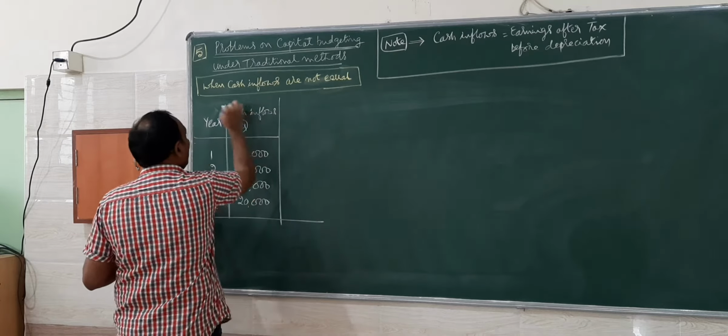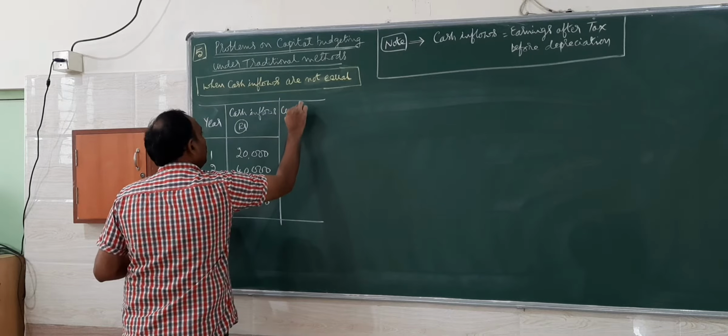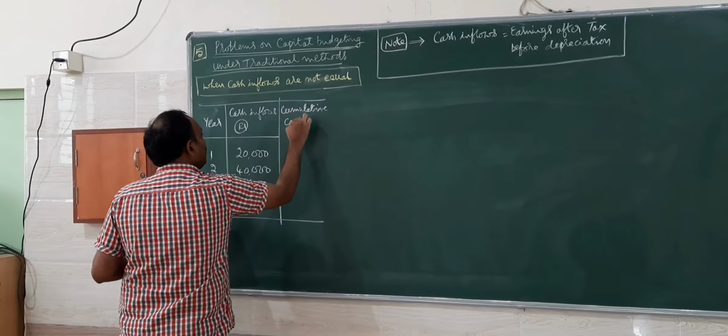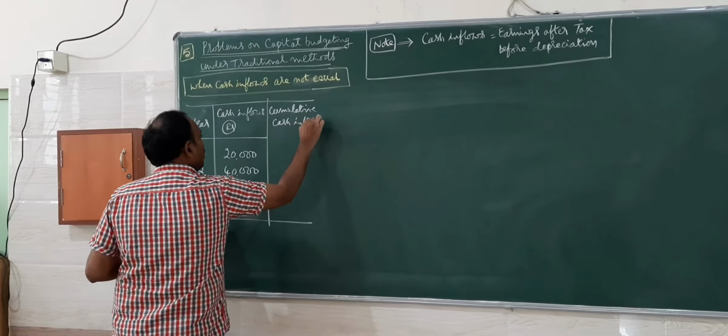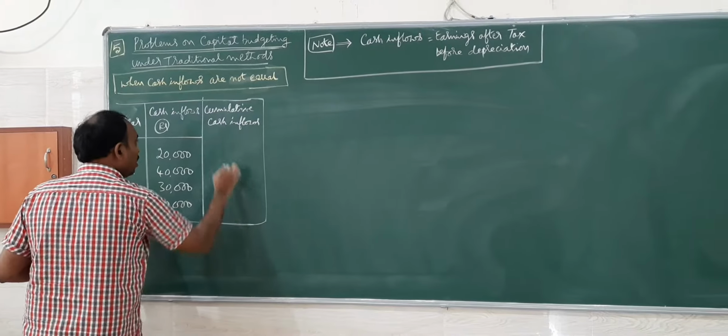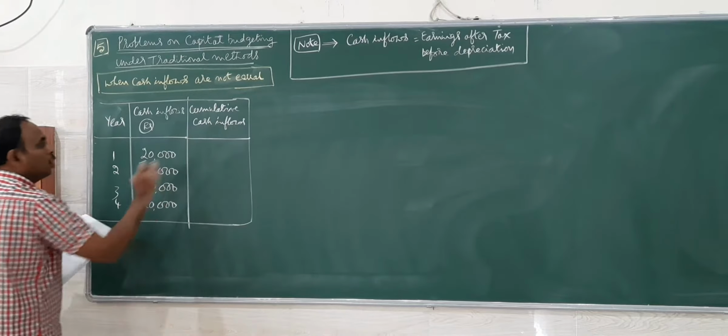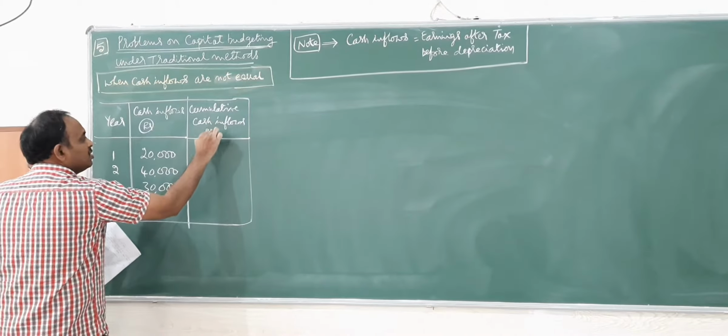So we have to go for cumulative cash inflow. Remember, when cash inflows are not equal, we have to go for cumulative, adding each year's profit.